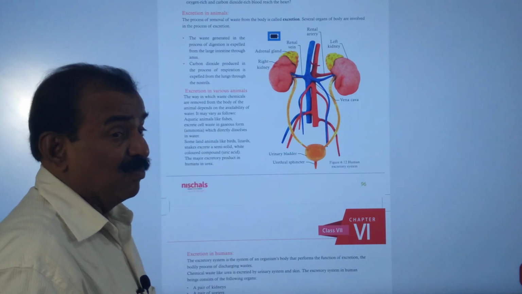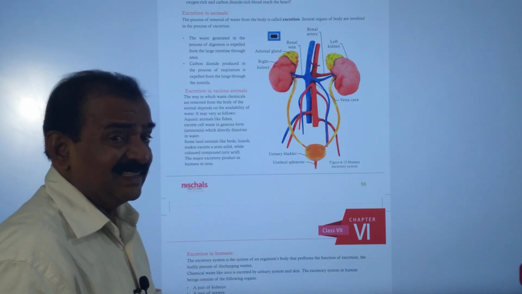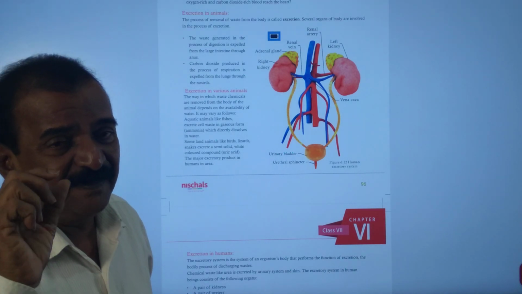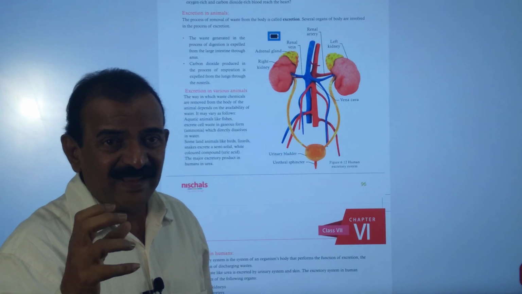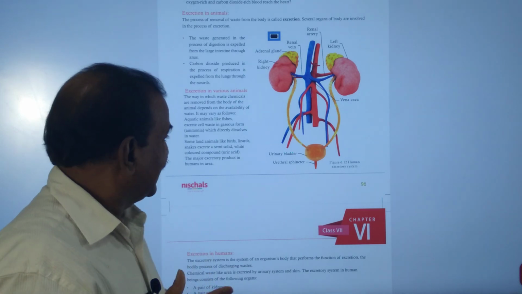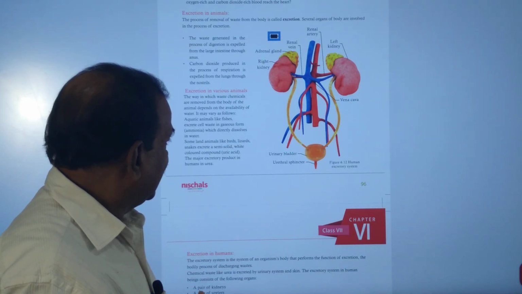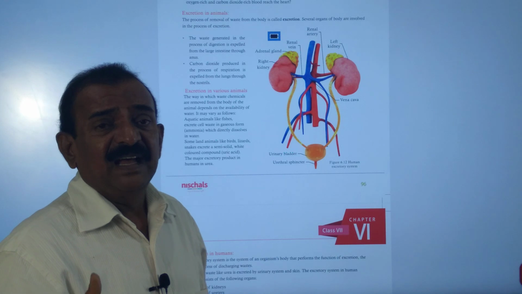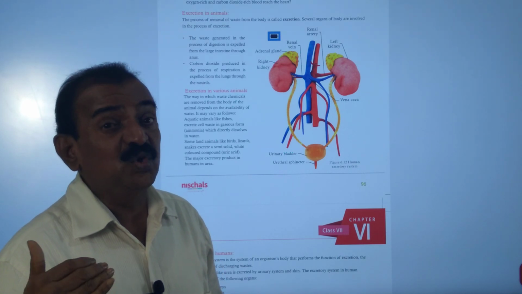Some land animals like birds, lizards, snakes, they excrete semi-solid waste material, and that is white in color, and most of this excreted material is uric acid.